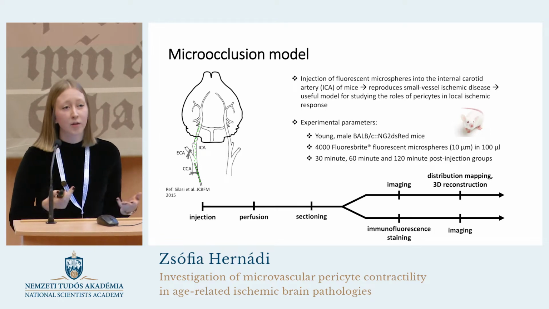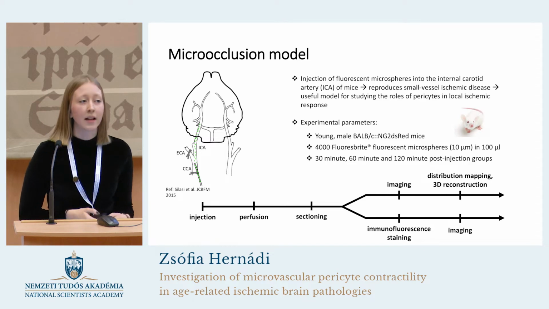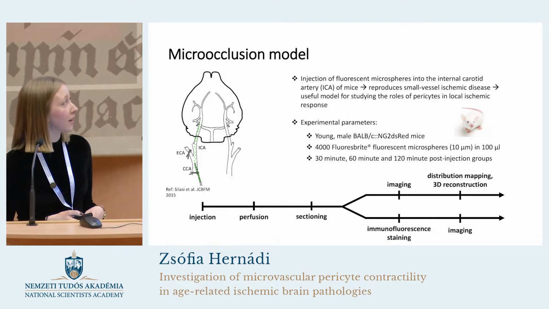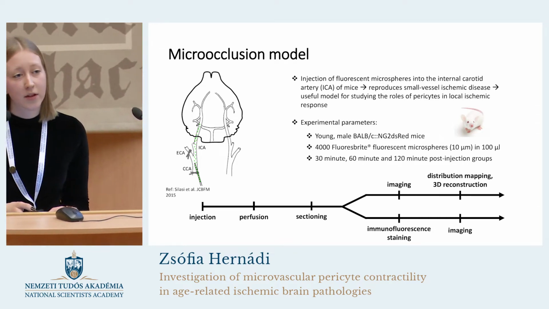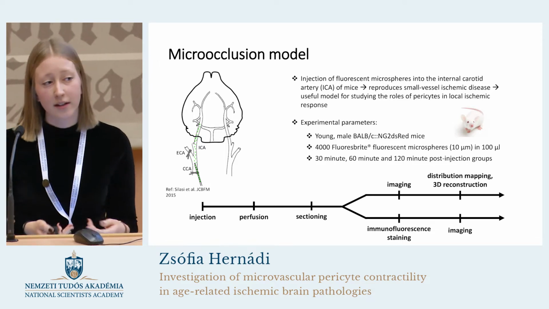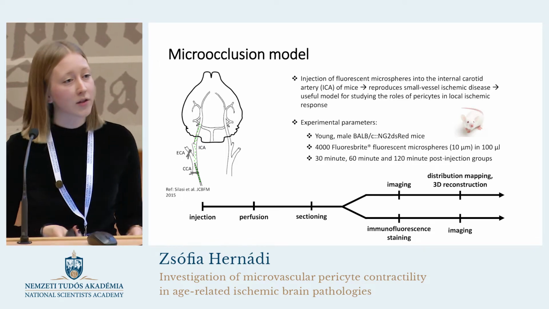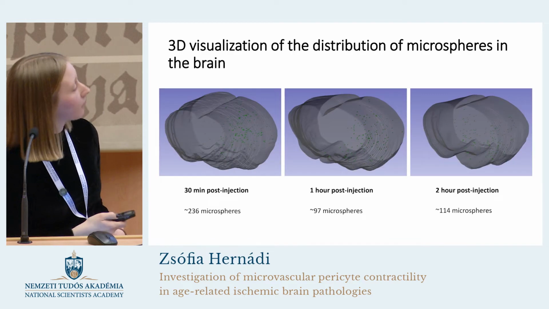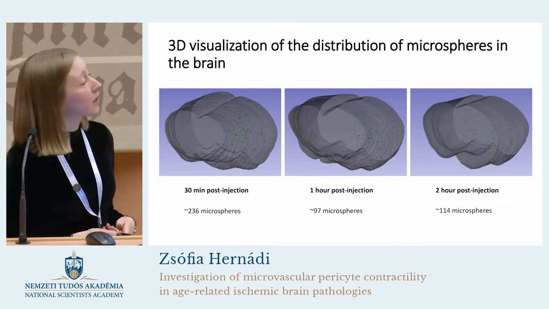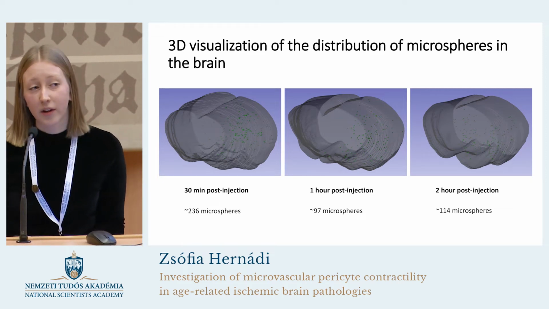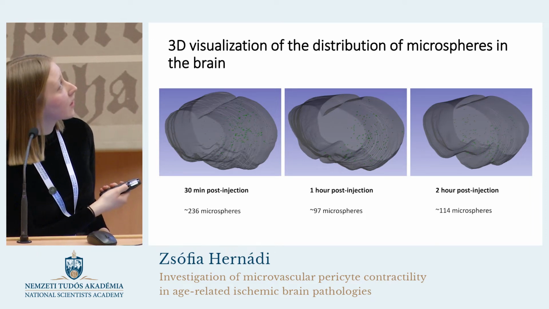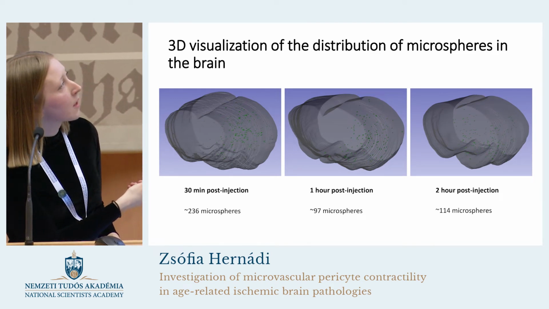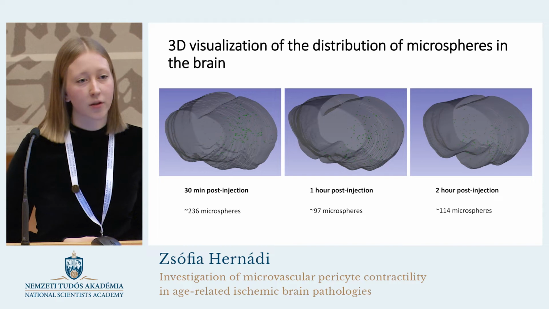Animals were sacrificed and then perfused with paraformaldehyde fixative, and afterward we made 150 micrometer thick coronal brain slices. We took a series of images from these brain slices with a fluorescent microscope, and then we made a 3-dimensional reconstruction of the distribution of microspheres in the brain. We observed that in all groups, a considerable amount of microspheres got lodged in brain microvessels. The majority of microspheres that caused vessel blockage were located in the ipsilateral hemisphere of the brain, which means on the same side as the injection was carried out.